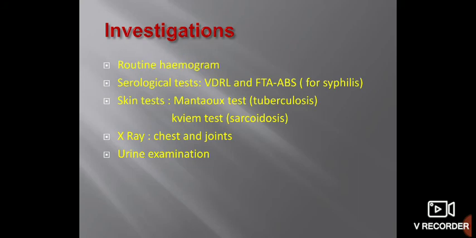The basic investigations which we do are routine hemogram, serological tests like VDRL and FTA-ABS. Both these tests are for syphilis. Skin tests like the Mantoux test for tuberculosis, the Kveim test for sarcoidosis, X-ray chest and joints, and urine examination. So all these tests should be done.